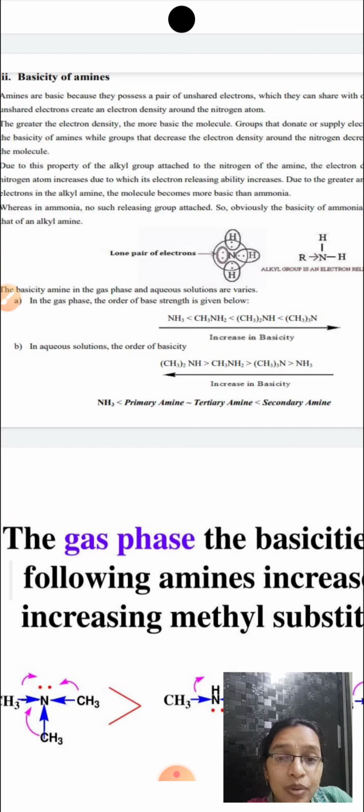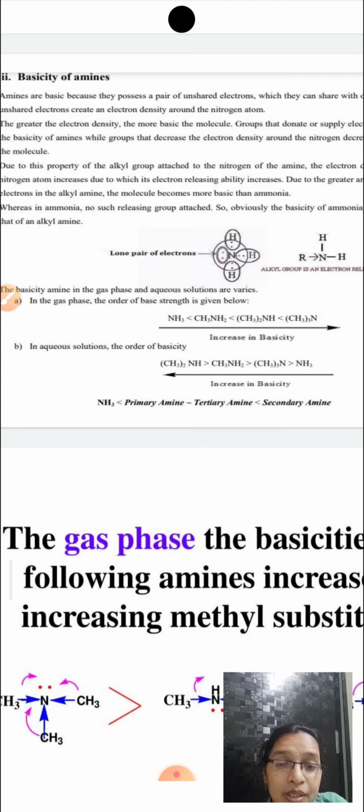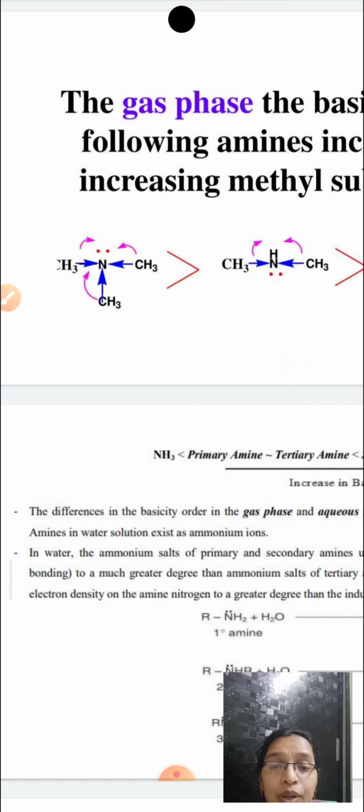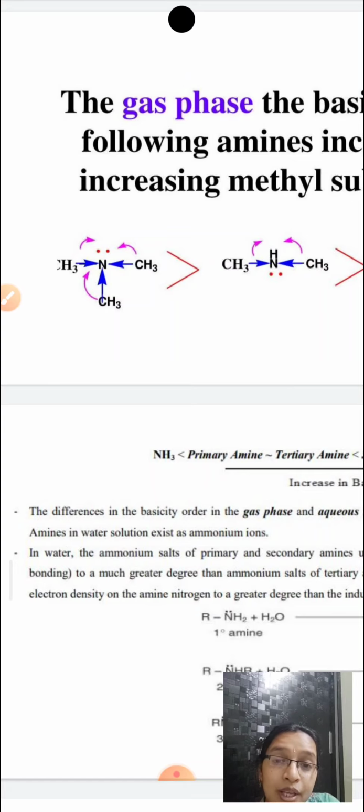Okay, so what is it? Tertiary is greater than secondary is greater than primary is greater than ammonia. If you look at here, you can see it clearly. Here the 3 methyl groups are present around the nitrogen. They release the electrons so that these lone pair electrons are pushed so that they can be readily available for protonation.